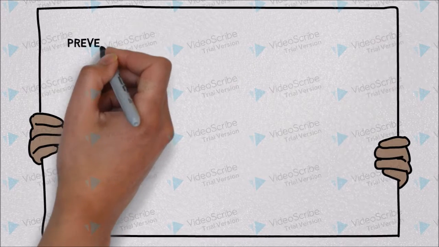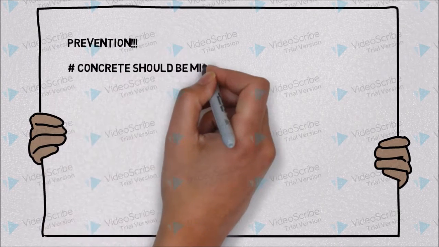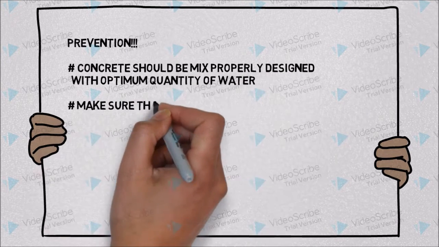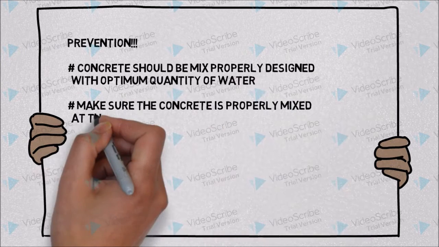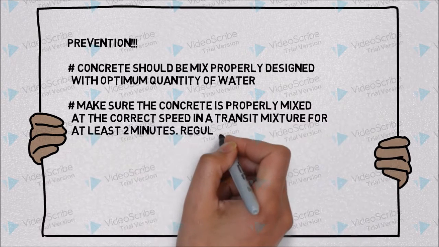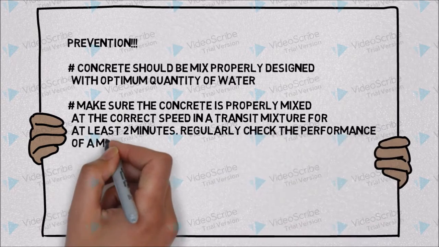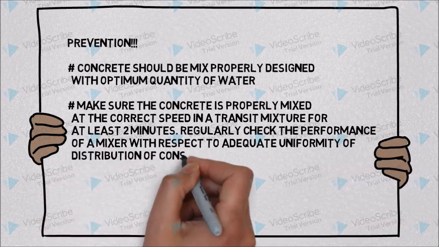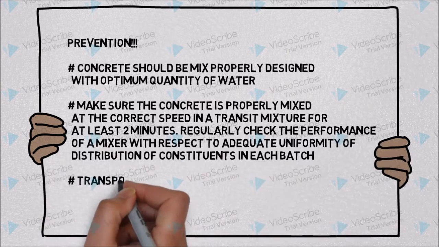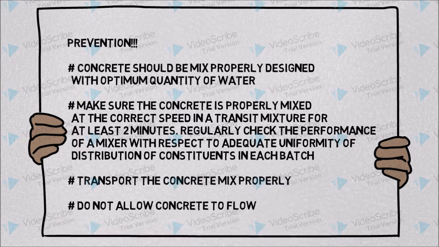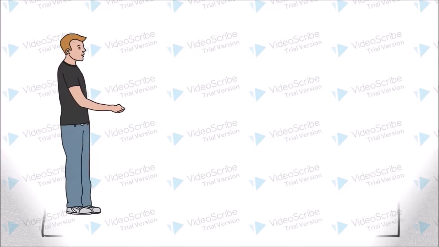Do you know steps to prevent segregation? Yes. First of all, concrete should be mixed properly, designed with optimum quantity of water. It should be not too wet or dry. Secondly, make sure the concrete is properly mixed at the correct speed in a transit mixer for at least 2 minutes. Regularly check the performance of a mixer with respect to adequate uniformity of distribution of constituents in each batch. Third, transport the concrete mix properly. Lastly, do not allow concrete to flow.